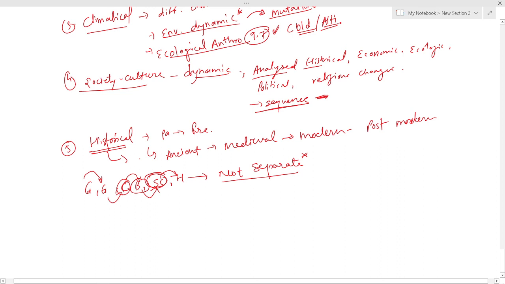Here one change leads to another. We know the domino effect: if one falls, the other one will also fall. This domino effect is also seen here, in the biological and cultural factors behind the emergence of modern man. These activities are directly dependent upon geological and climatic conditions, that is, evolution and so on.